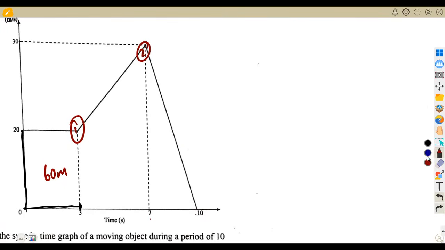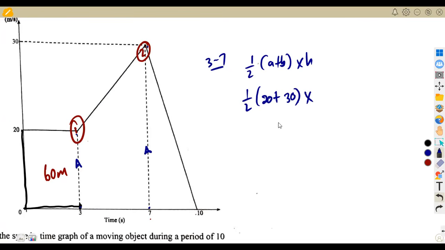Here we can just consider it as a trapezium. Yes, you can see, guys, we are forming a trapezium. So from 3 to 7, our distance is going to be that of a trapezium: half the sum of parallel sides times the perpendicular height. These are the sides which are parallel. So it's going to be half of 20, from this point to this point, plus 30 here, times the height. From 3 up to 7 is our height, so you subtract 7 minus 3, which is 4.